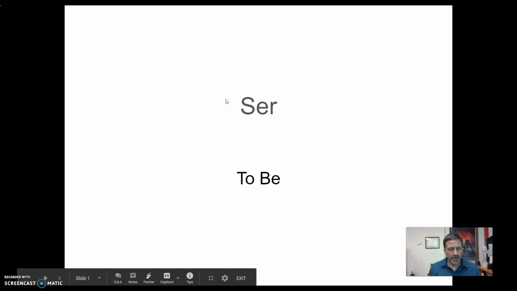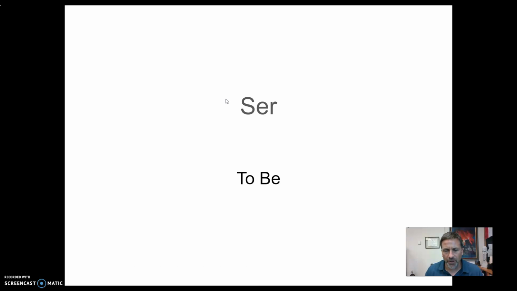It was from our vocabulary last week. It's a verb, and I just want to talk about it as a grammar segment. We're going to talk about it tomorrow during class. Ser. It means to be. It is an irregular verb, and so we'll go into that more later, but those are some things I like to say about it as we get started.